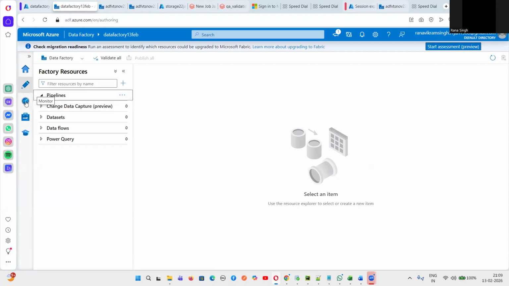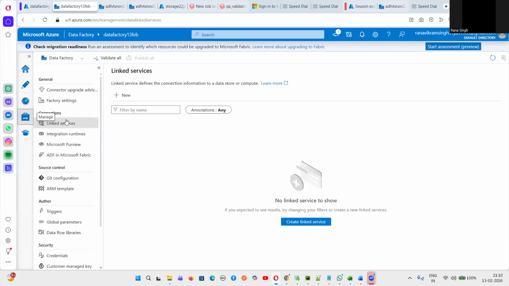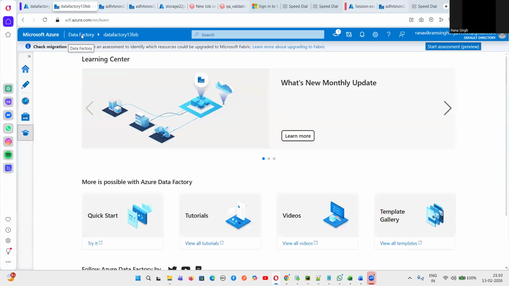This, guys, is the monitor section where we check the pipeline we have run and what the status is: is the workflow successful or unsuccessful, and if it is unsuccessful, what the reasons are. Those things we can analyze here. So these three things, guys, we generally use. Then this is for managing linked services, which I will tell you about. This is a learning center. If you want to learn anything, you can go here.